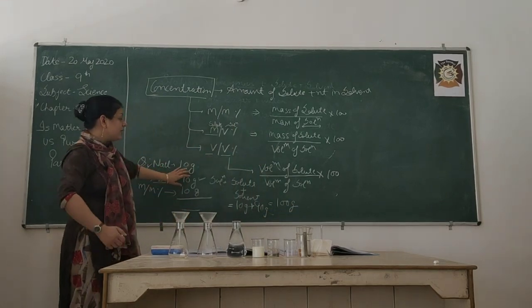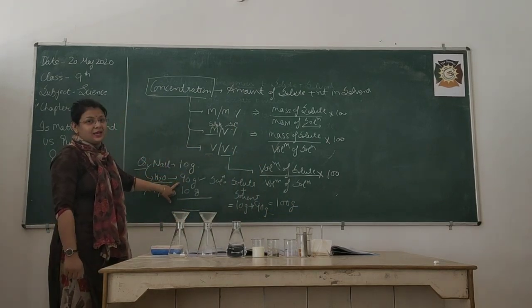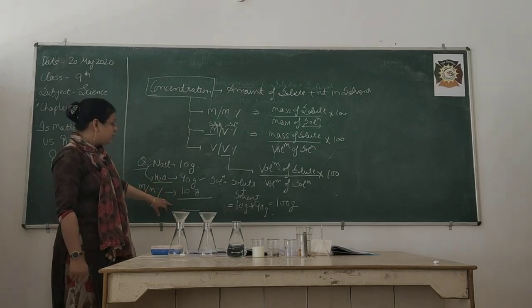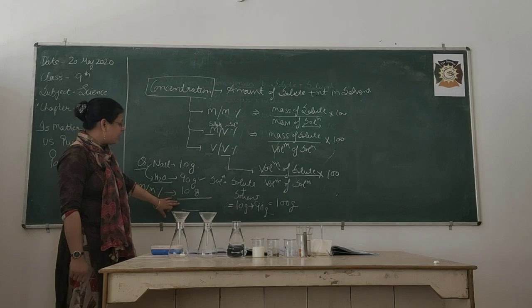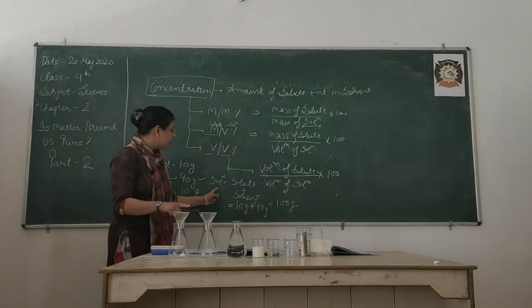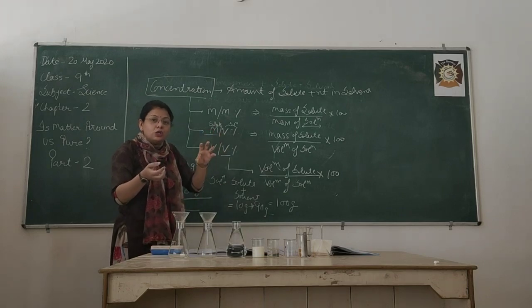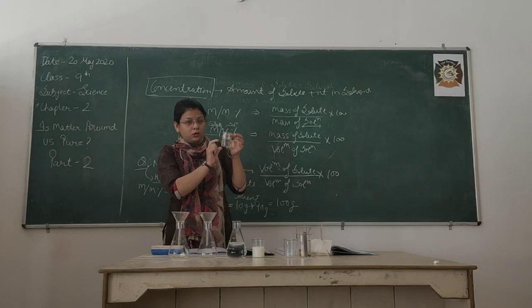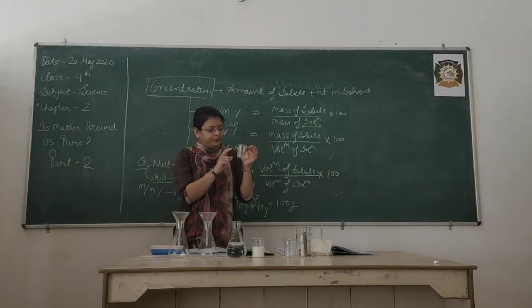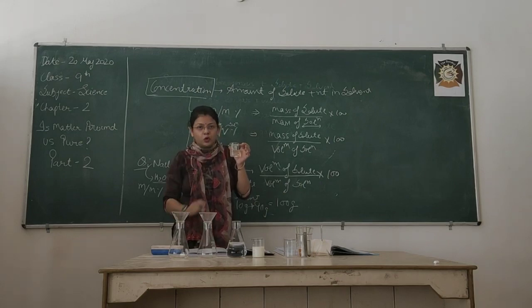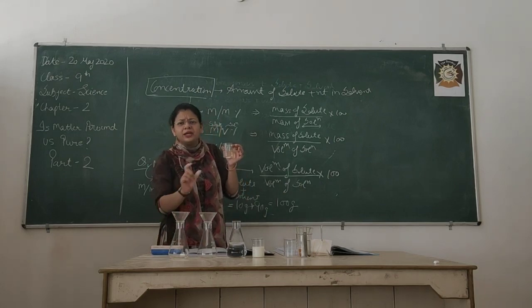Most of the students made a mistake here. This is the main point you should remember, and it should be clear in your mind that here we are going to take the mass of solution, and the mass of solution is the mass of solute and the mass of solvent. But just see here, suppose in the beaker I am having 90 gram of water, and I added 10 gram of salt, as you have already seen. Just hypothetically imagine it.